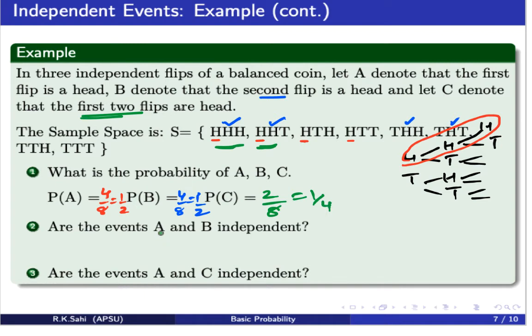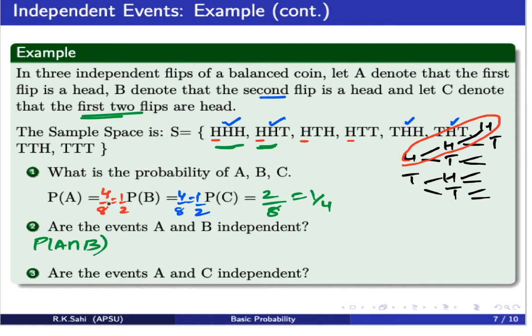Now we'd like to know whether the events A and B are independent. So the first thing we need to know is, what is the probability of A intersection B? Let's look at the red markers here and the blue check marks. So what's common? The common ones are HHH and HHT.